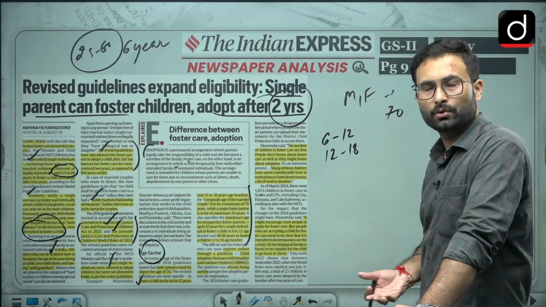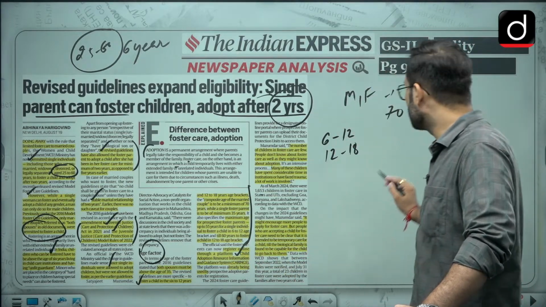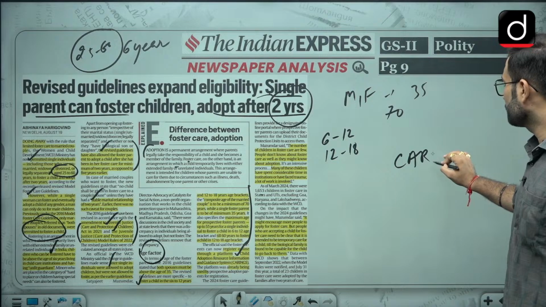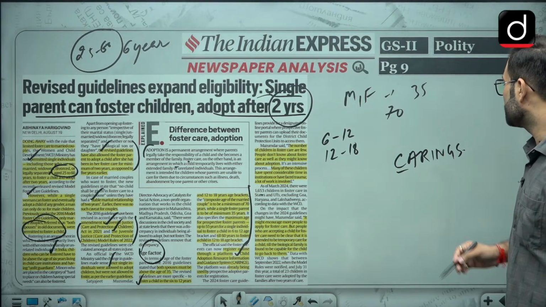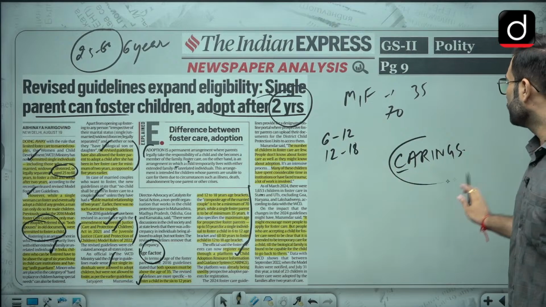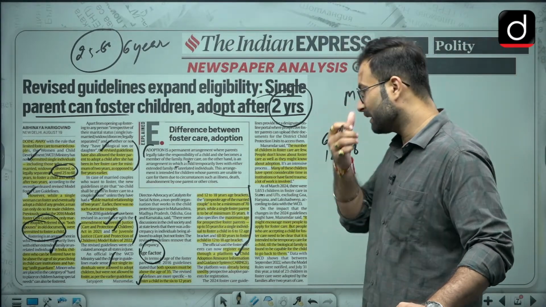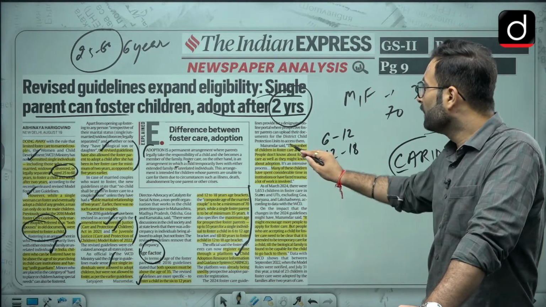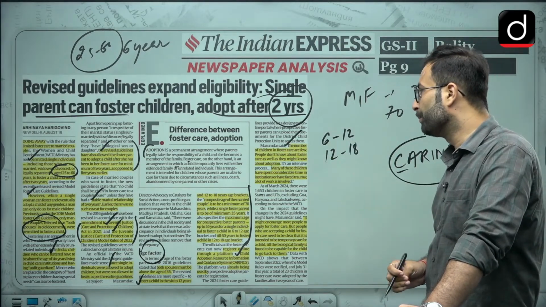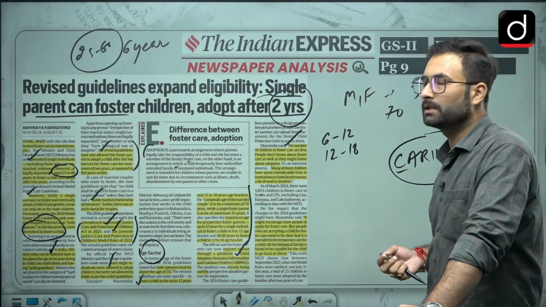Okay, now what is happening after that? Once you have decided to go for fostering, then you have to register online. There is this platform, that is CARINGS, the Child Adoption Resources Information Guidance System. So you have to register on that, and then abide by certain rules, and ultimately you might get the custody. Okay, the number of children in foster care is few. People do not know about foster care as well as they might know about adoption.